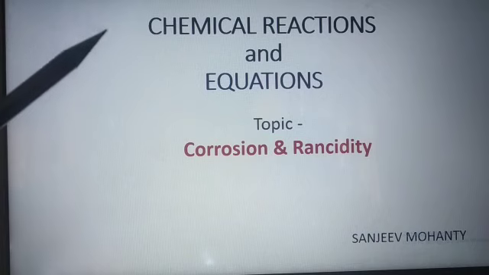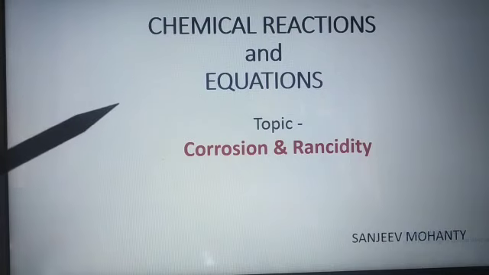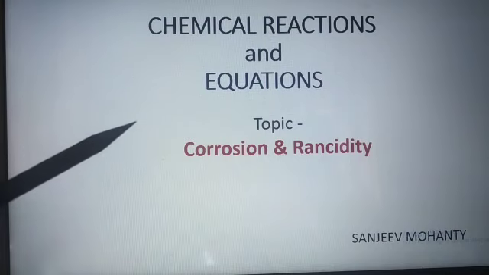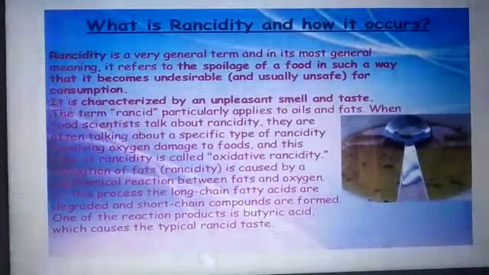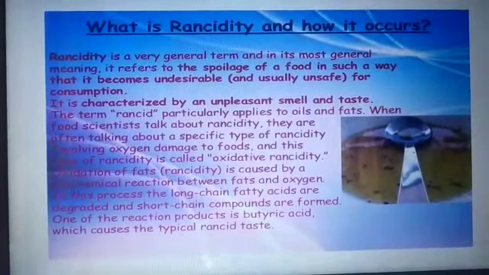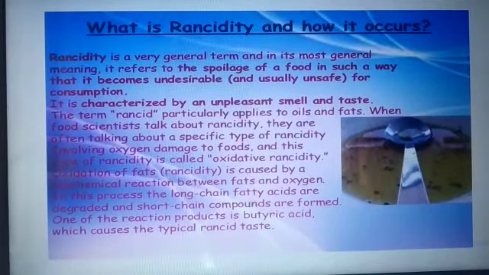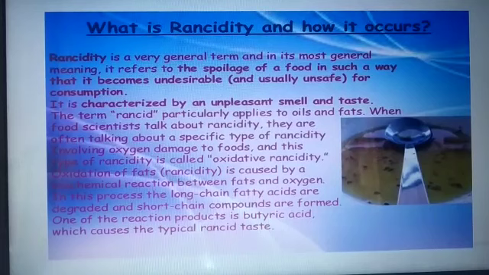Let us again start with the chapter Chemical Reaction and Equation, about the topic corrosion and rancidity. Let us see what is rancidity. Rancidity is a spoilage of the food that becomes undesirable to eat, because when you cook something with